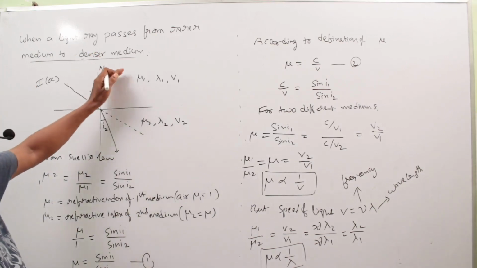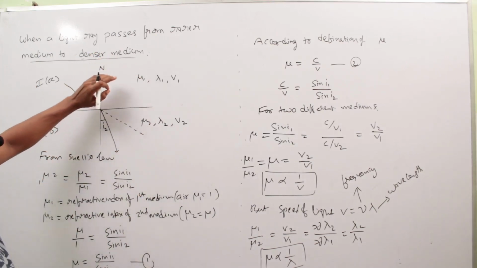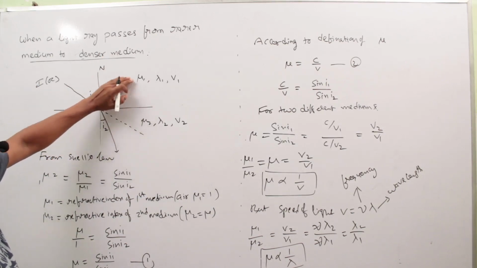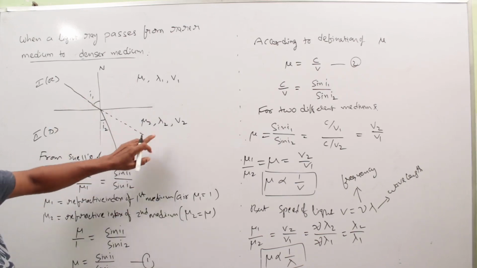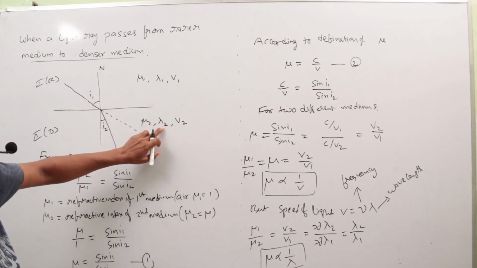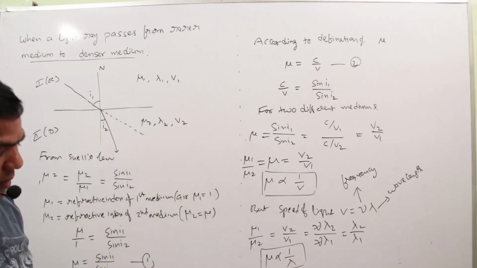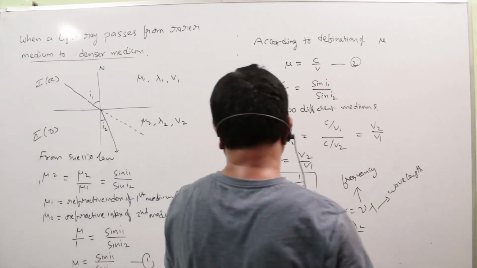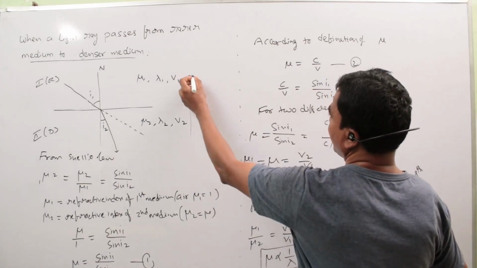So when a light ray passes from rarer to denser, refractive index mu2 is greater than mu1, I2 is less than I1, lambda 2 is less than lambda 1, and V2 is less than V1. This is the relation between two mediums. Now clearly observe this.